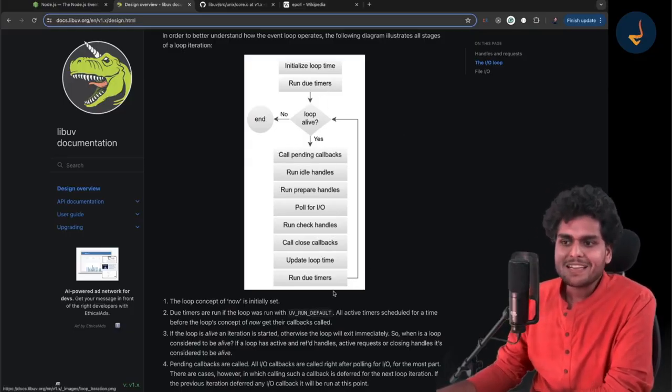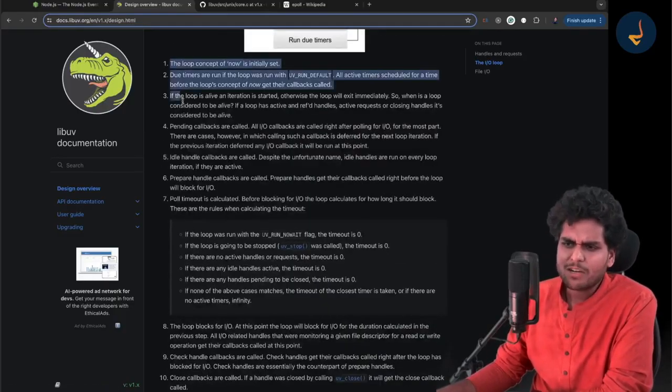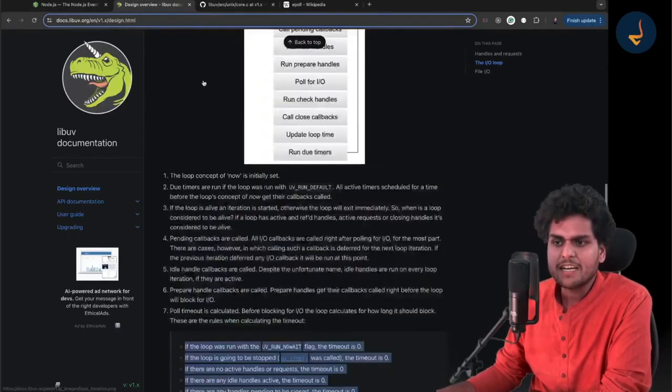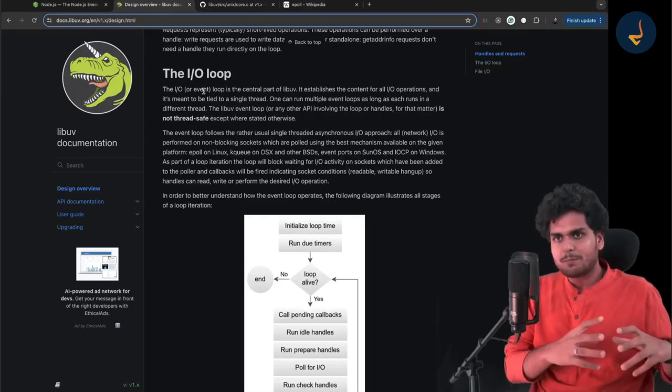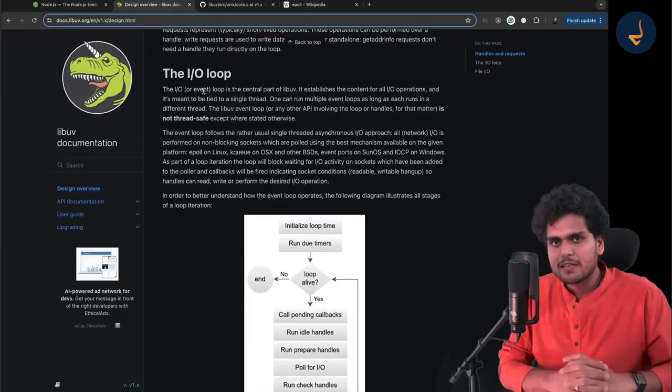So that is why this diagram looks like this. So just read about it. You will understand what is happening over here, and this will make your understanding even more clear. Earlier, when I was preparing for the event loop episode, I thought that, okay, let me explain this diagram.